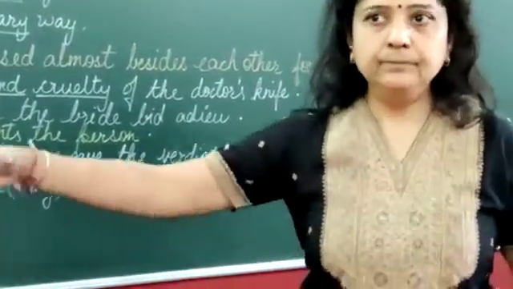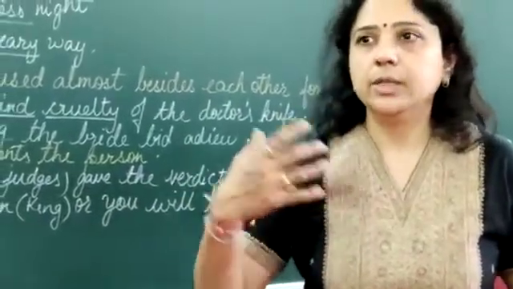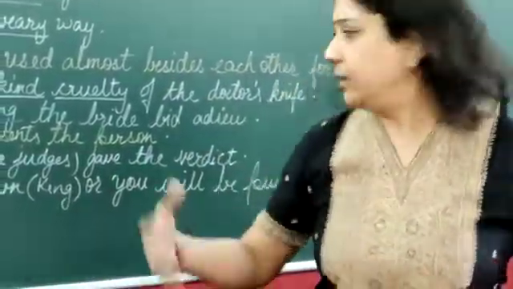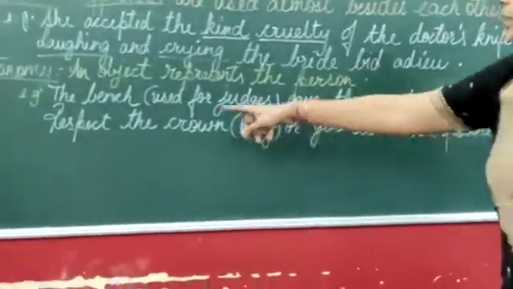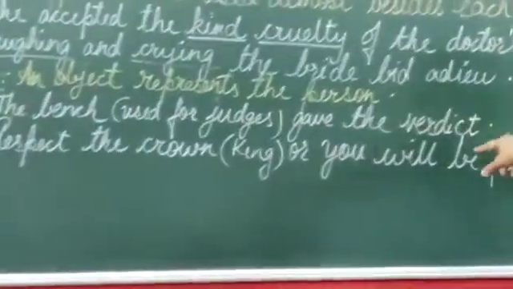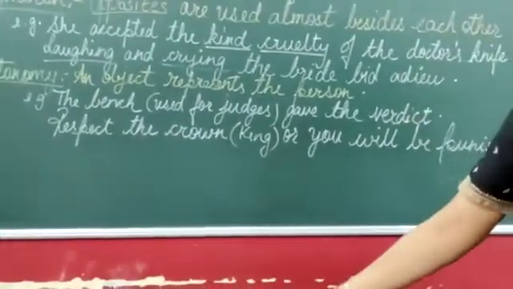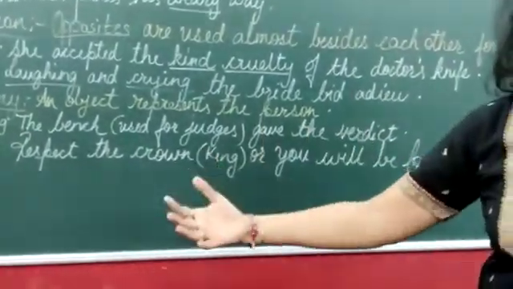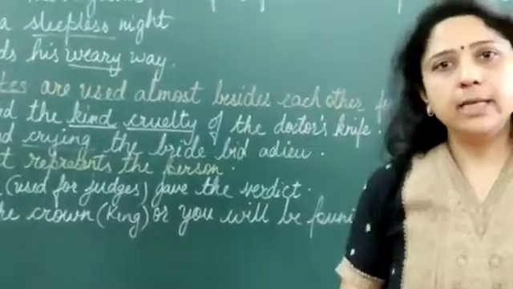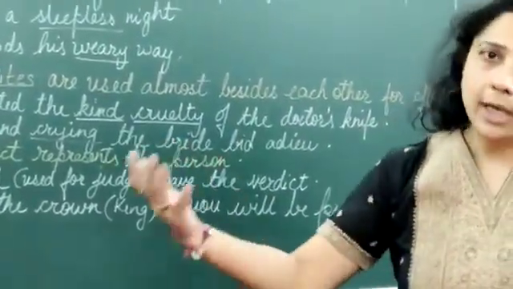Same for a bench of judges. Instead of judges, you say the bench gave the verdict. Here, I use the same example. The bench gave the verdict. For the king, sometimes you use just the word crown or throne. Respect the throne or respect the crown means you have to give respect to the king.